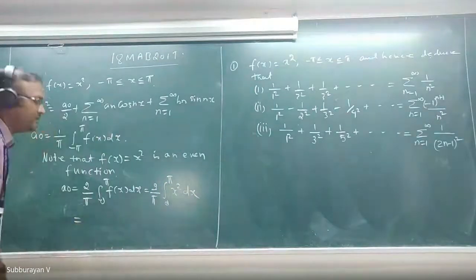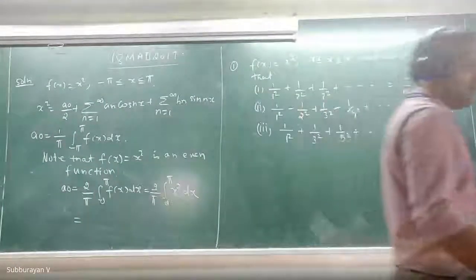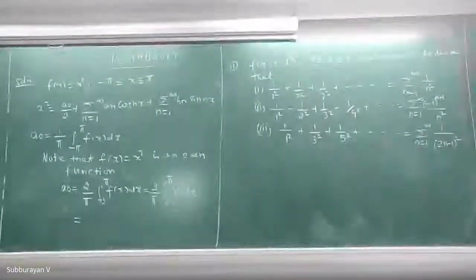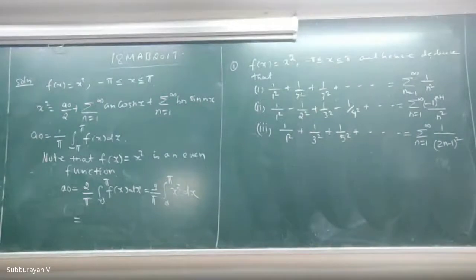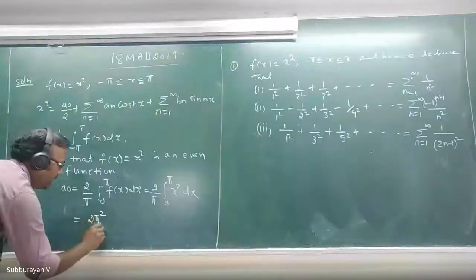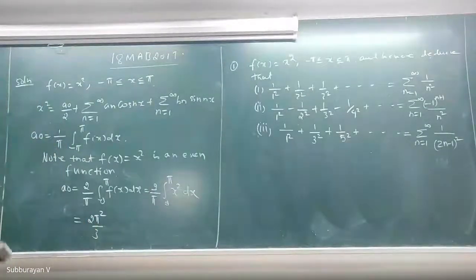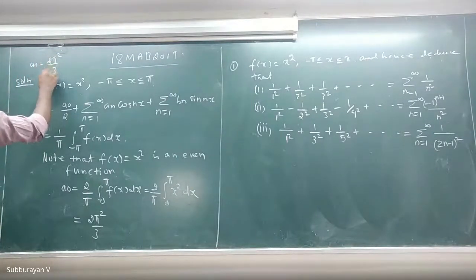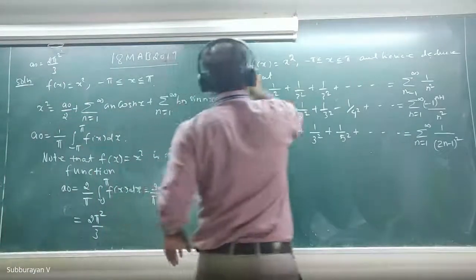Please tell me what is the value of a naught? What is the value of a naught? Say 2 pi square upon 3. Very good. 2 pi square by 3. I'll note it down here. That is a naught, which is equal to 2 pi square by 3. Fine.